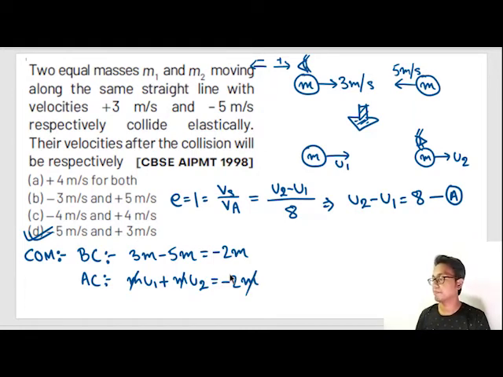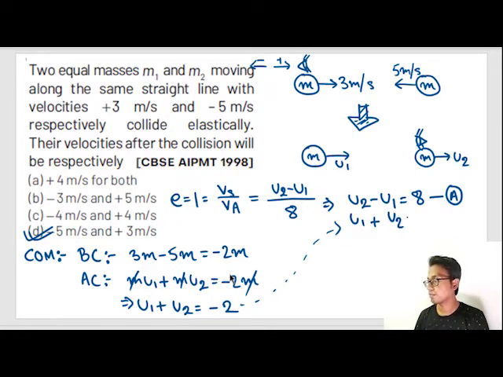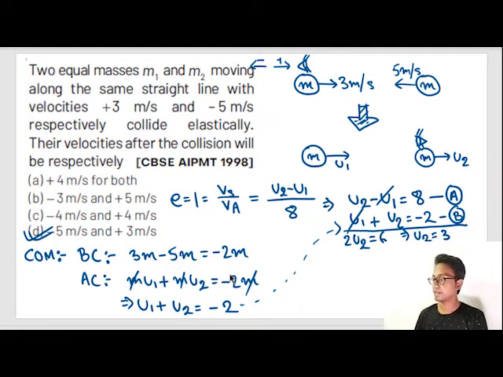We can cancel this m. Now we get the equation u1 plus u2 is equal to minus 2. Solving it simultaneously with the other equation, minus u1 and plus u1 get cancelled. u2 plus u2 gives 2u2 is equal to 8 minus 2, 6, or u2 is equal to 3.